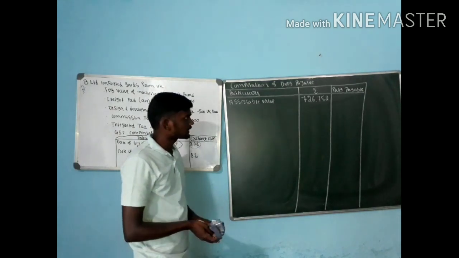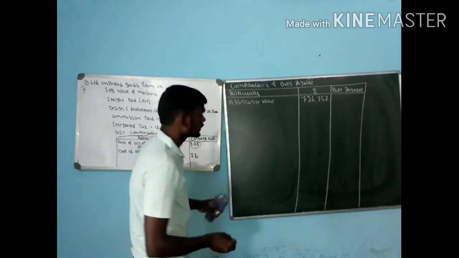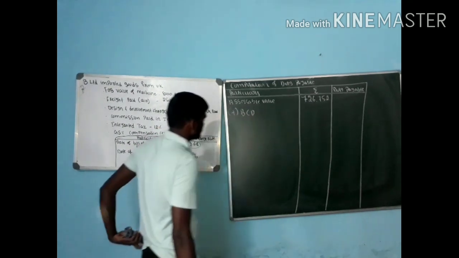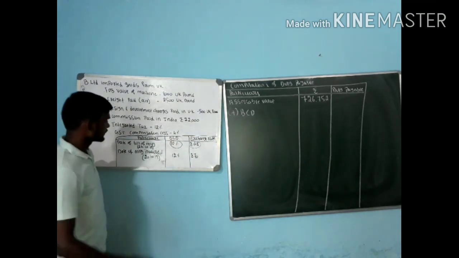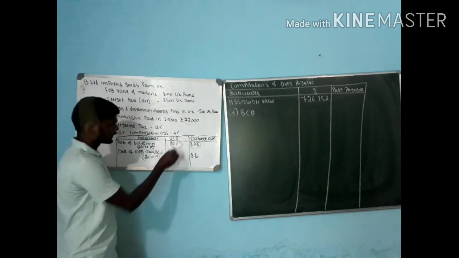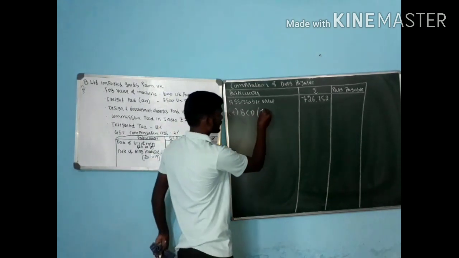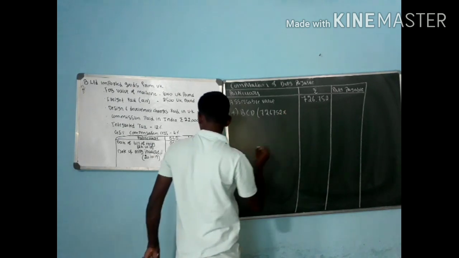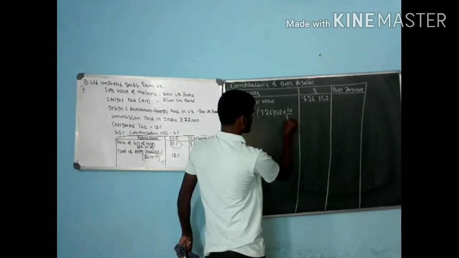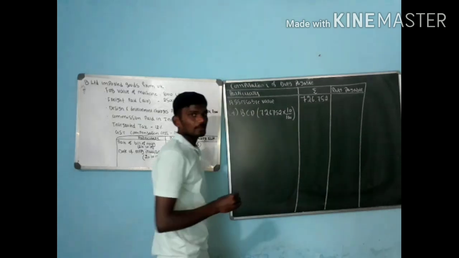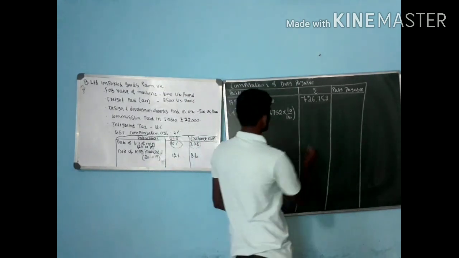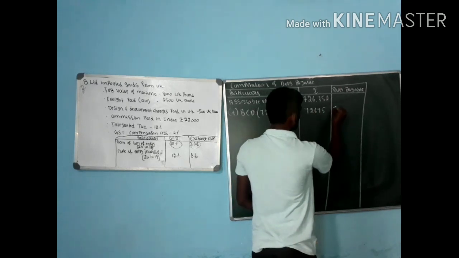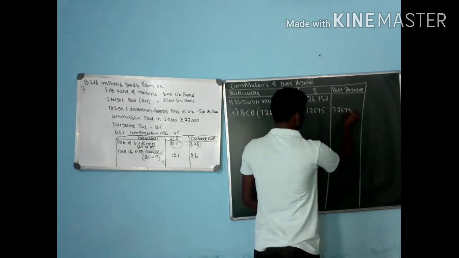Assessable value is 7,26,752. First, we need to add BCD. When it comes to BCD, they give two rates, but we have to consider whichever is later, that is 10%. 7,26,752 into 10% is 72,675.